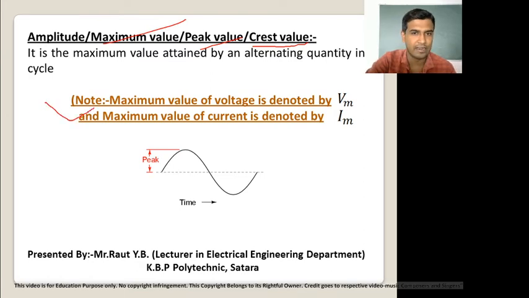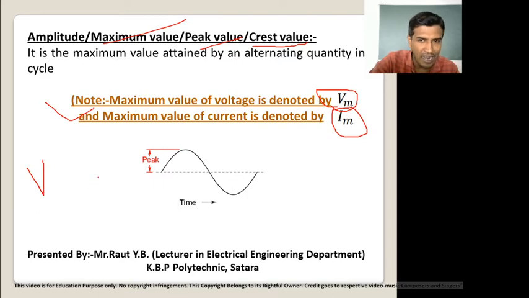Now note here: the maximum value of voltage is denoted by Vm, and the maximum value of current is denoted by Im. Previously I taught that voltage is denoted by V and current is denoted by I. Now the maximum value of voltage is denoted by Vm and the maximum value of current by Im, with m as a suffix in both. This is the definition of maximum value, or amplitude.